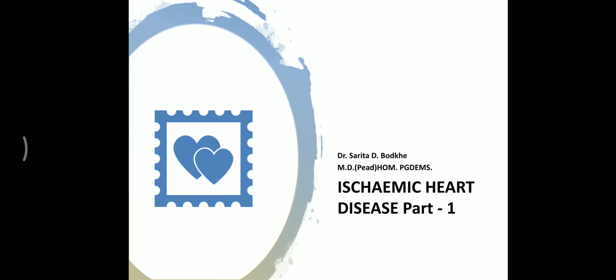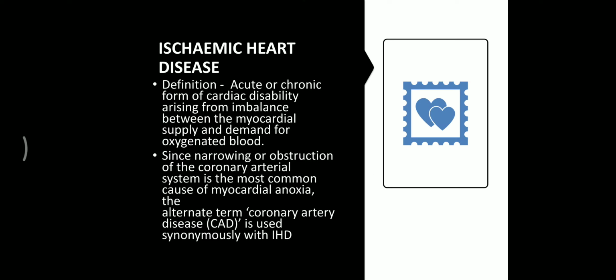Hello friends, today's topic is ischemic heart disease. Ischemic heart disease is an acute or chronic form of cardiac disability arising from imbalance between myocardial supply and demand for oxygenated blood. Because of narrowing of a coronary artery or obstruction in the coronary artery, the myocardium has no oxygen. So the myocardium goes into anoxia, and that's why it's also called coronary artery disease.